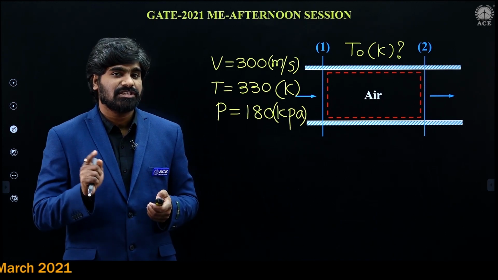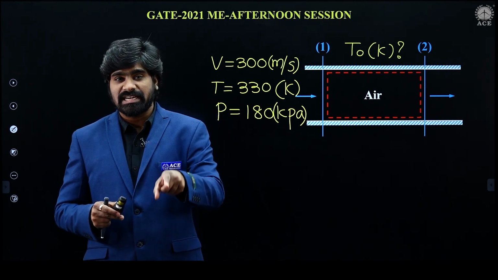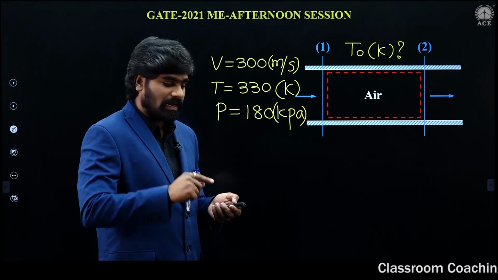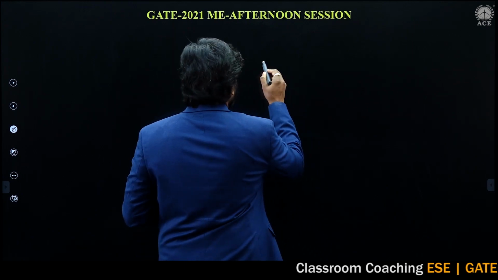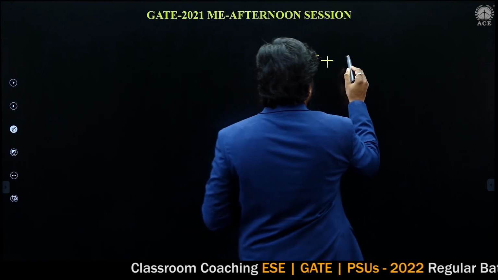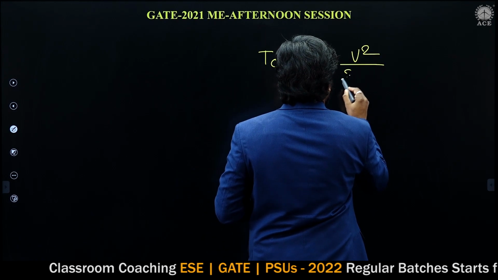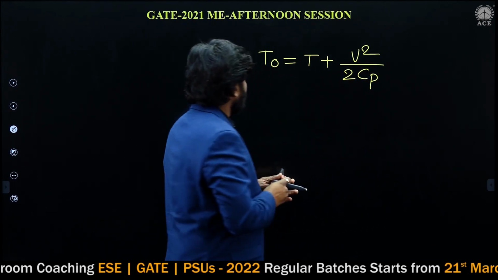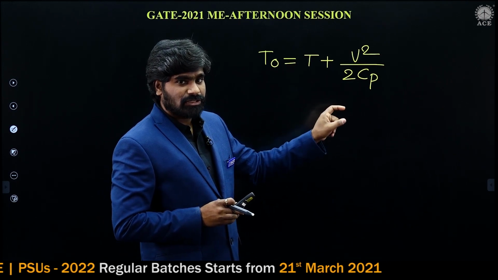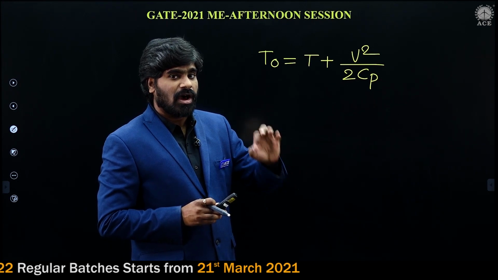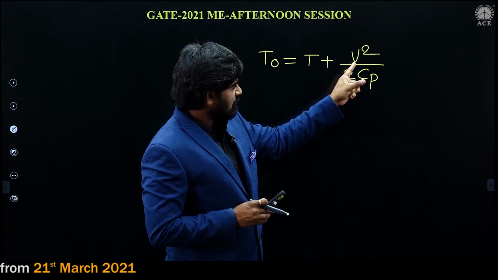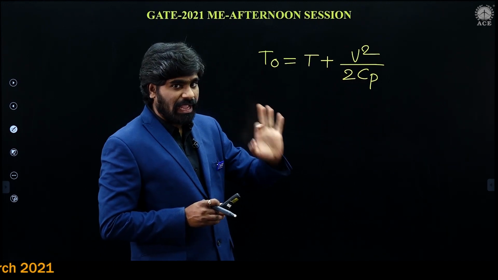What is the relation between stagnation temperature and static temperature I have given? The relationship is T naught is equal to T plus V square by 2 Cp, where T naught is stagnation temperature, T is static temperature, or simply temperature, both are the same, V is velocity, and Cp is specific heat of air.